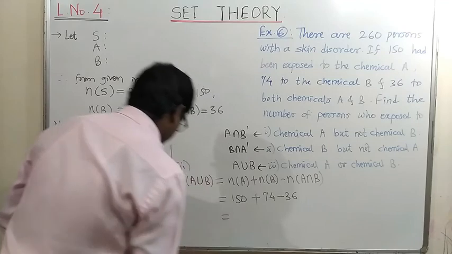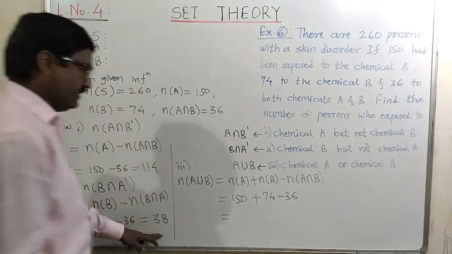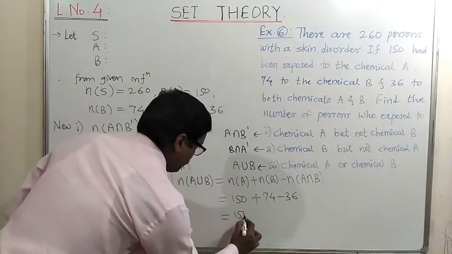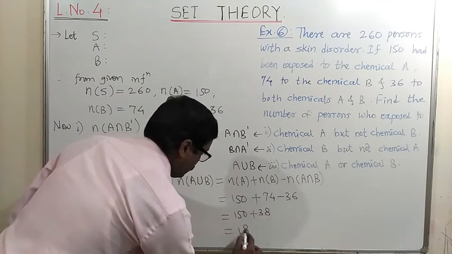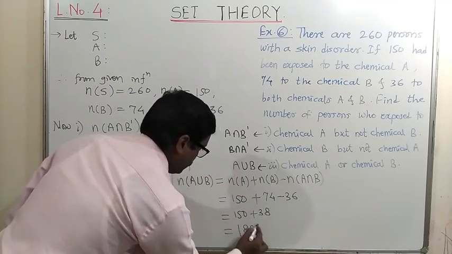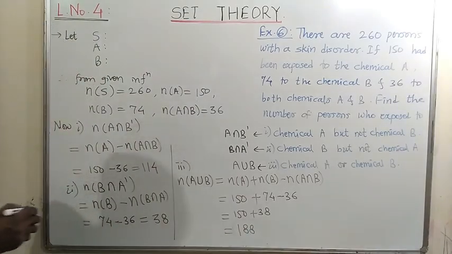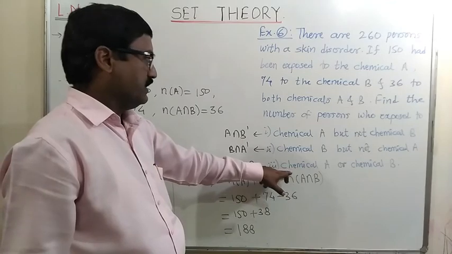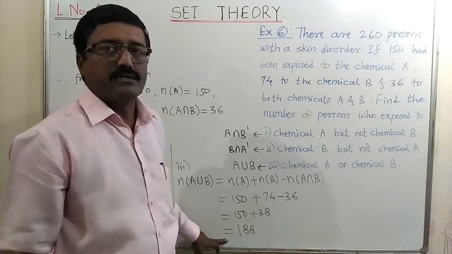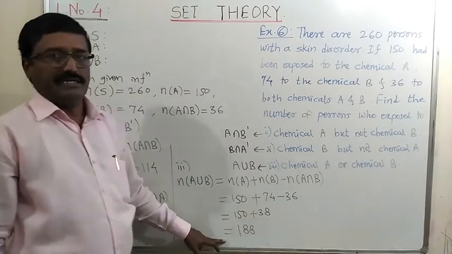So 74 minus 36 is 38, and 150 plus 38 is equal to 188. That is the answer of the last sub question: the number of persons who were exposed to chemical A or chemical B is 188.